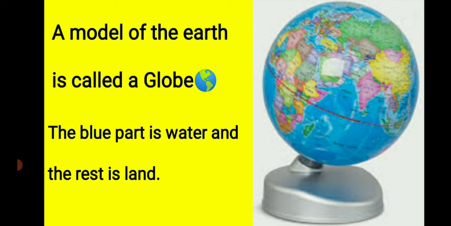See, the model of the earth is called a globe, and in the globe also you can see the blue part is water and the rest is land. You can see this globe? Yes. Whenever you come to the classroom, I will show you this globe. The globe is a model of the earth.